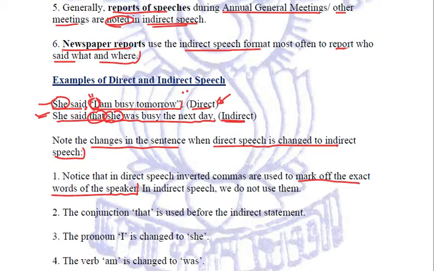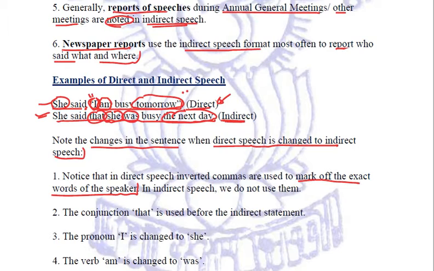Similarly, the verb am has been converted into was, right? The word tomorrow has been converted into the next day. So these are a few changes that we can observe.